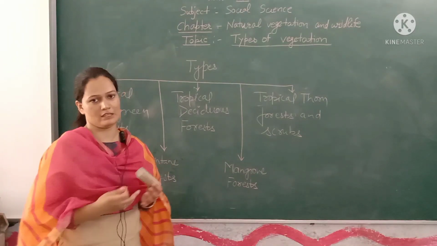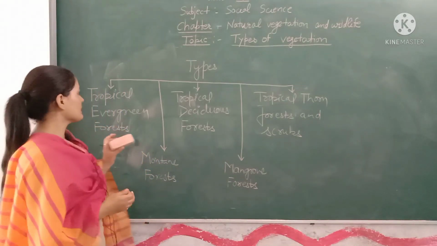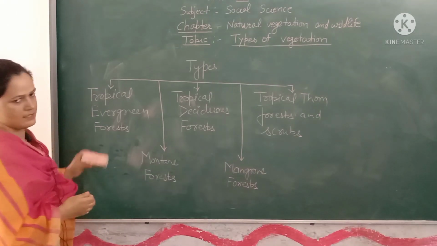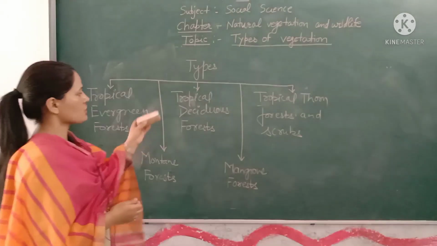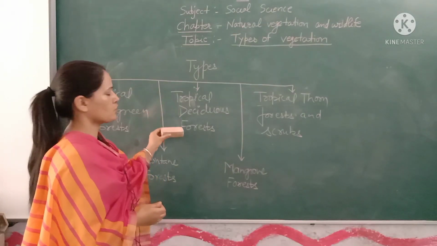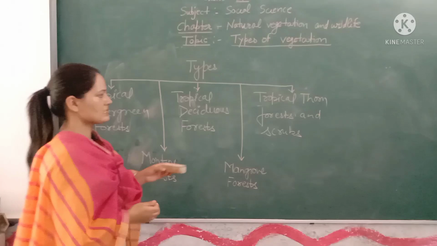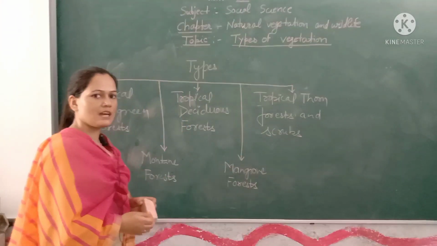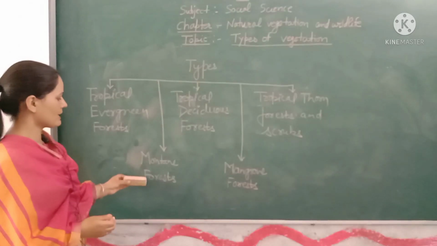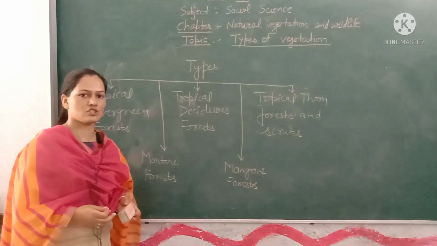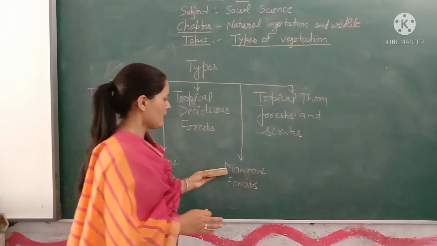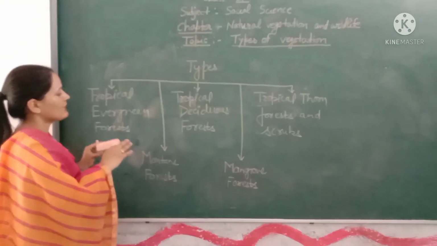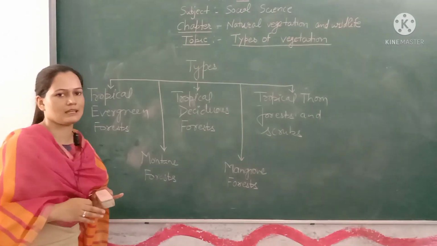on the basis of type of vegetation. The first type of vegetation is tropical evergreen forests. The second type is tropical deciduous forests. The third type is tropical thorn forests and scrubs. The fourth type is montane forests, and the last type of vegetation found in India is mangrove forests. Now we will discuss every type of vegetation in detail.